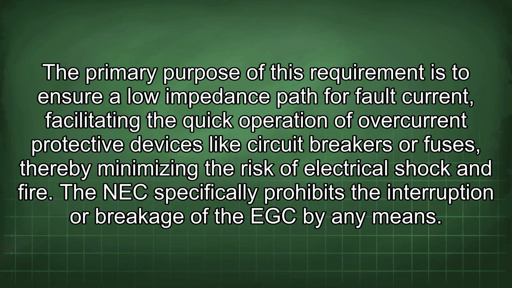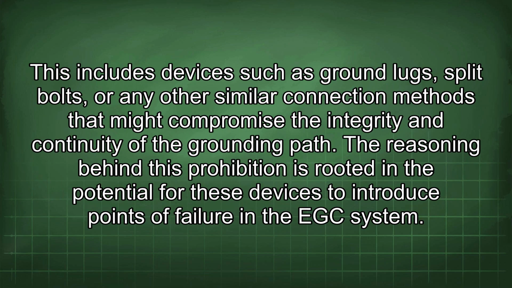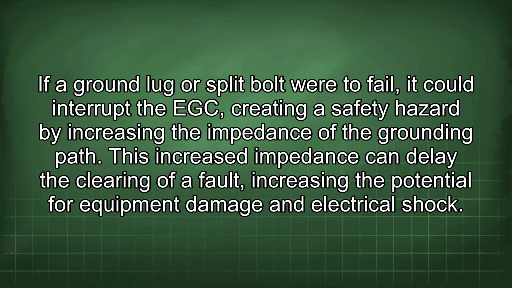The NEC specifically prohibits the interruption or breakage of the EGC by any means. This includes devices such as ground lugs, split bolts, or any other similar connection methods that might compromise the integrity and continuity of the grounding path. The reasoning behind this prohibition is rooted in the potential for these devices to introduce points of failure in the EGC system. If a ground lug or split bolt were to fail, it could interrupt the EGC, creating a safety hazard by increasing the impedance of the grounding path. This increased impedance can delay the clearing of a fault, increasing the potential for equipment damage and electrical shock.